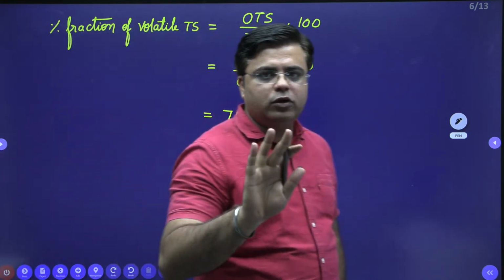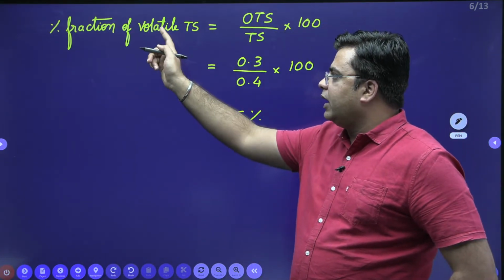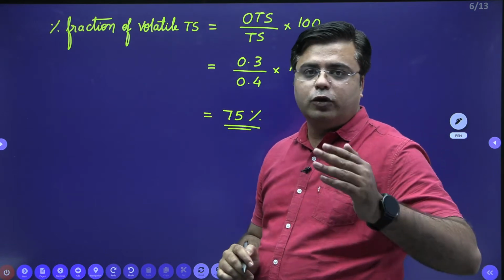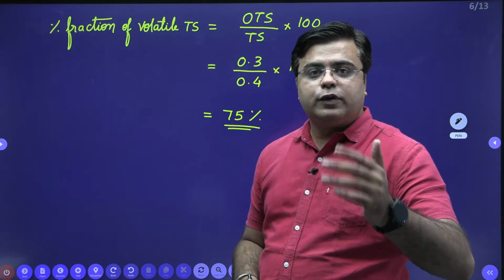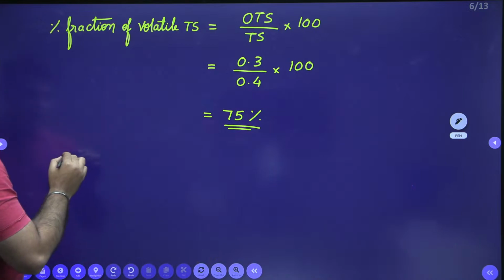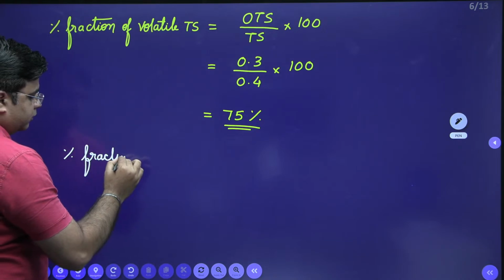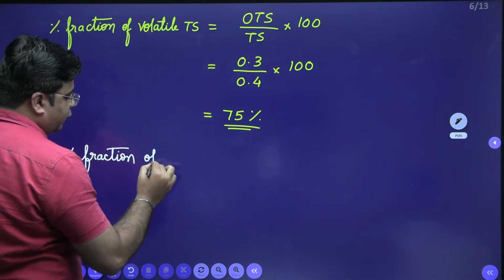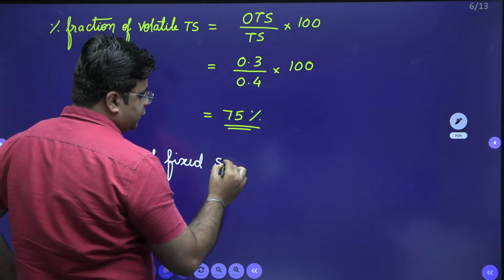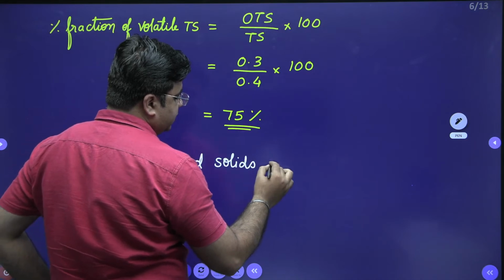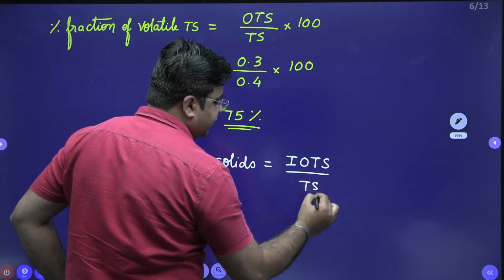Now there can be 4 varieties of this question. This is the first variety, where you are asked to calculate the percentage fraction of volatile solids. The same question can be framed to calculate the percentage fraction of fixed solids. So that also we can calculate: percentage fraction of fixed total solids is equal to inorganic total solids divided by total solids into 100.